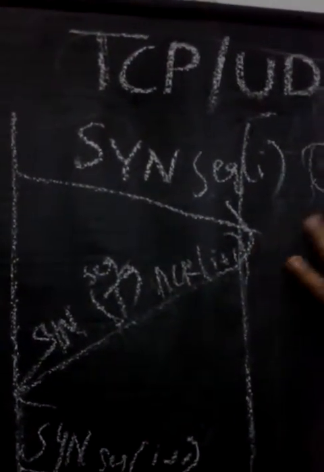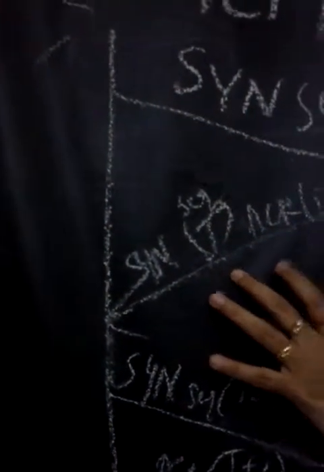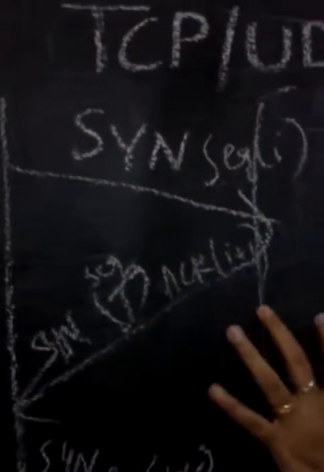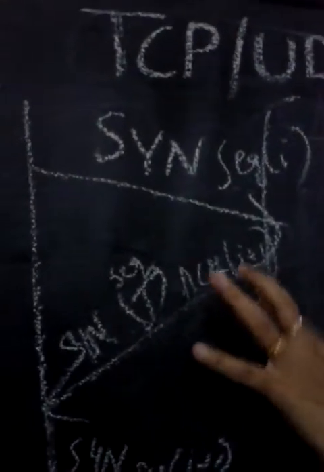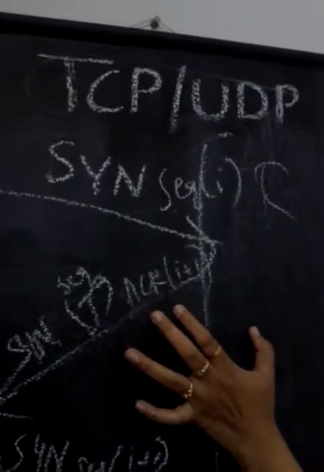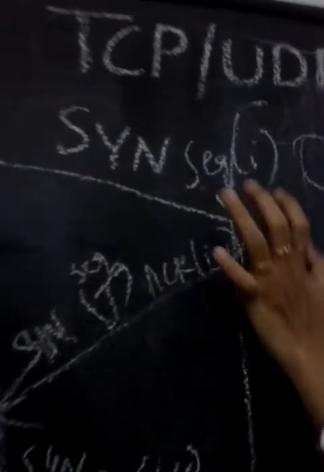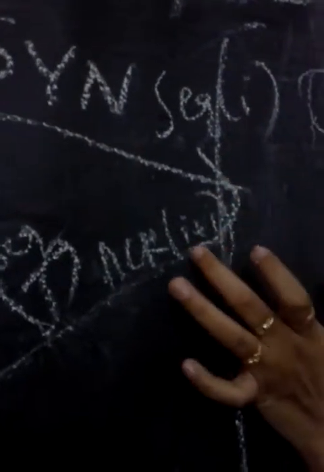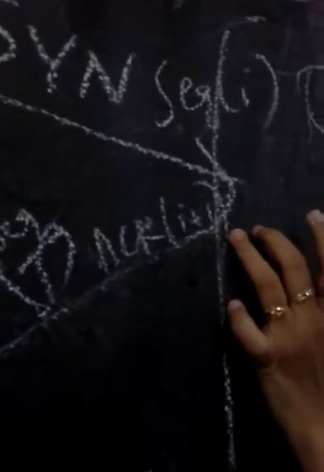Next, the receiver gives the reply: SYN, its sequence number is J. It has its own sequence number, and it also answers the sequence number I. It means, I have received your connection and I am accepting that connection. That acceptance is given by the acknowledgement I plus 1. As the sequence is I, the acknowledgement will be I plus 1.